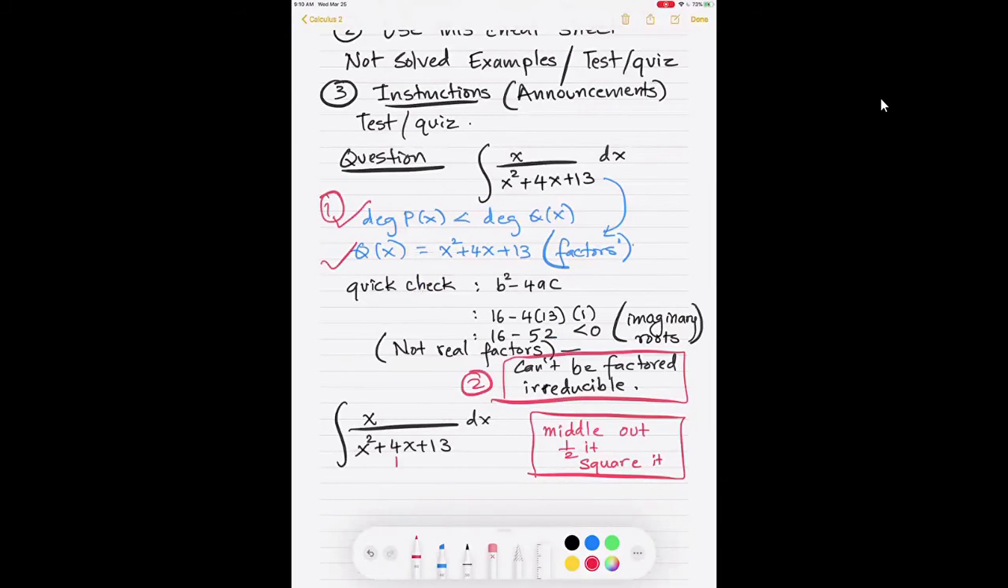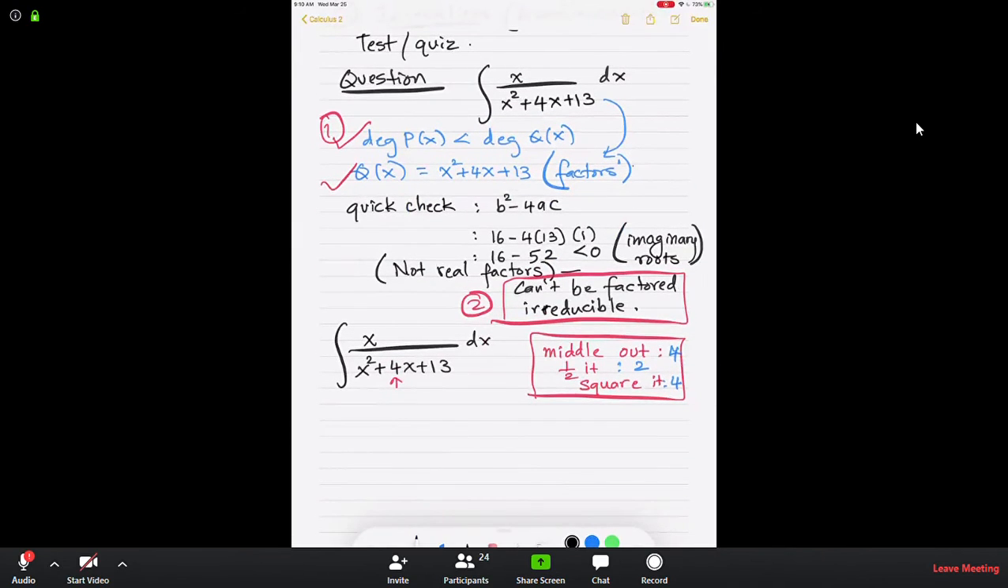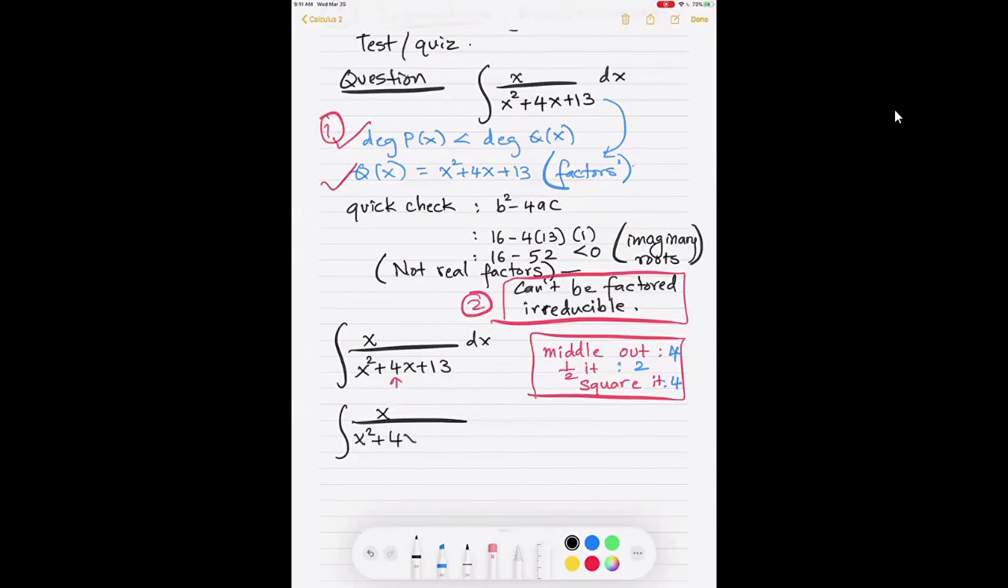By middle out, I just mean the number, and square it. So in this case, 4 out, half it, 2, square it, which is 4 again. And now here is another bit of trickery, and see if you like that. I'm going to say this is x squared plus 4x plus 4 plus 9 dx. So I'm just going to break that 13 up as 4 plus 9.